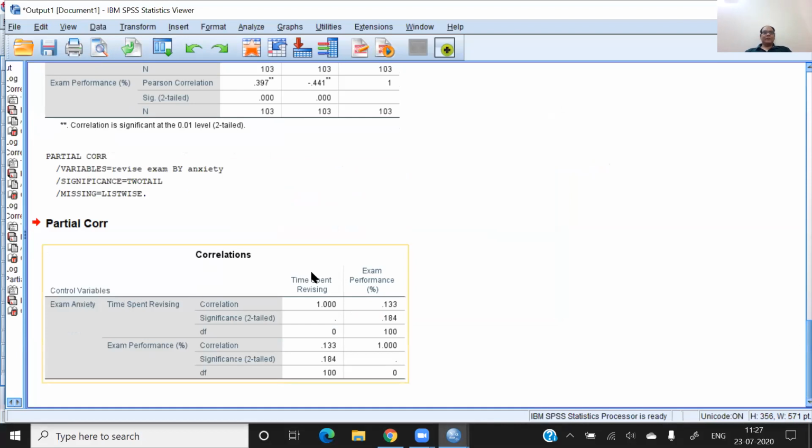This kind of result will come. In this result, you can see the control variable is exam anxiety. Anxiety is my control variable now, along with revision and performance. Now you can see very clearly the correlation is only 0.133 and the probability value is 0.184. You know that if the probability value is more than 0.05, we cannot say there is a significant correlation between the variables.